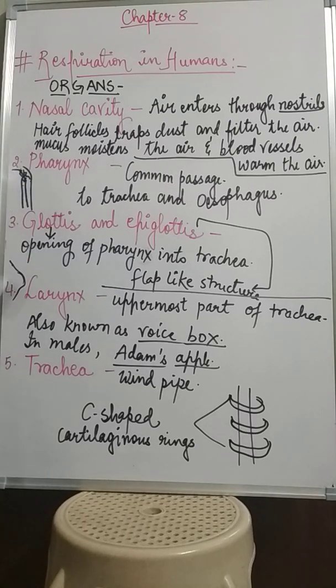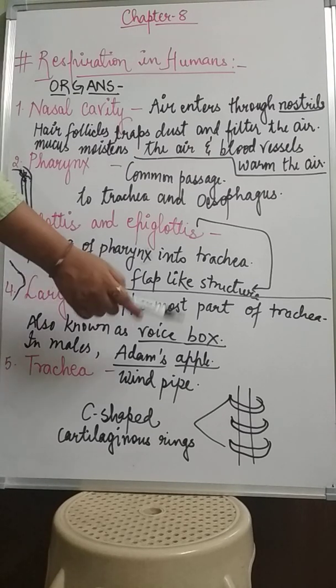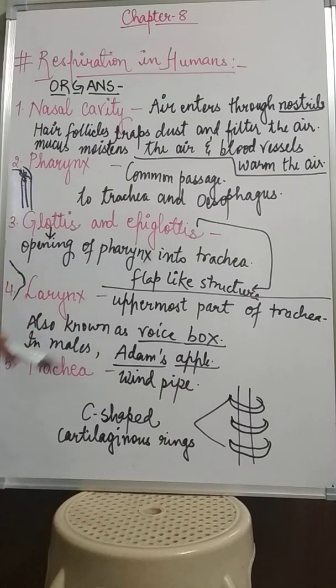So what is the structure of the trachea? This trachea is supported by C-shaped cartilaginous rings. I have already drawn them over there, and these rings prevent the trachea from collapsing when there is no air inside. When there is no air inside the trachea, these C-shaped cartilaginous rings prevent the trachea from collapsing. Collapsing means सिकुड़ जाने नहीं देती है, उसको बिल्कुल protect करके रखती है.